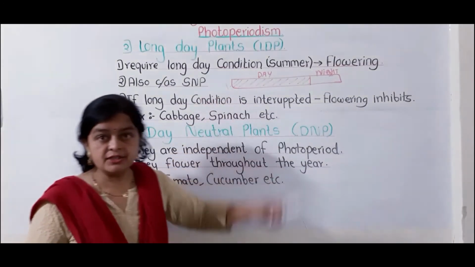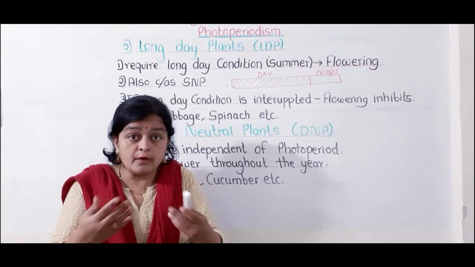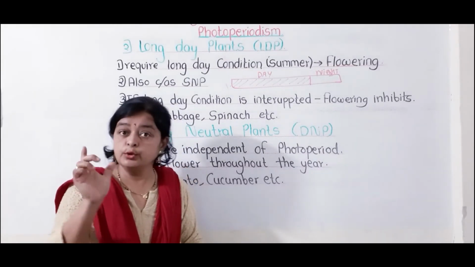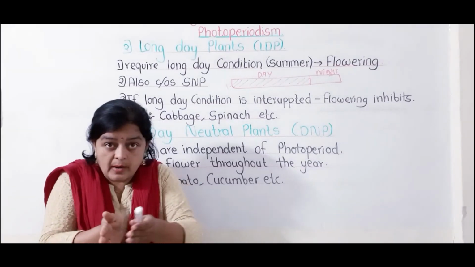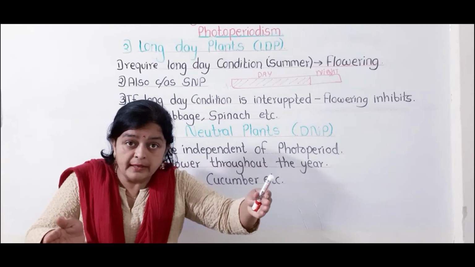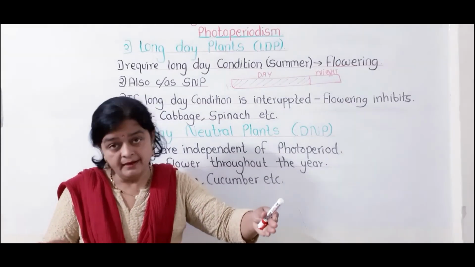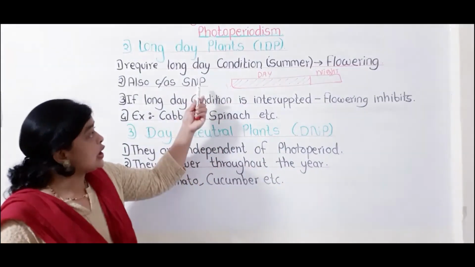This long day condition means you can consider the summer season. The plants which grow or induce flowering during the summer season are called long day plants because they require a longer photoperiod. Now see, these types of plants are also called